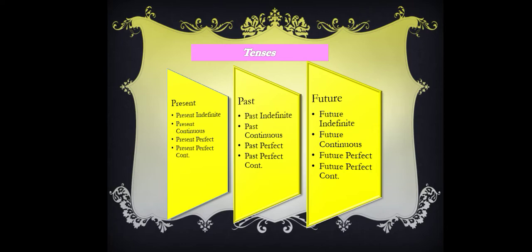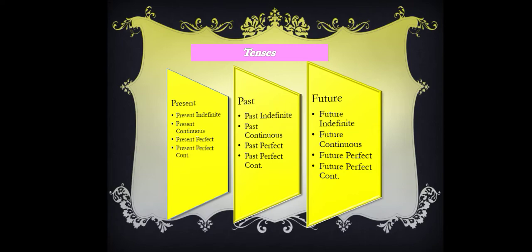In the same way, we will read our past tense also in four different kinds: past indefinite or simple past, past continuous, past perfect and the past perfect continuous tense.